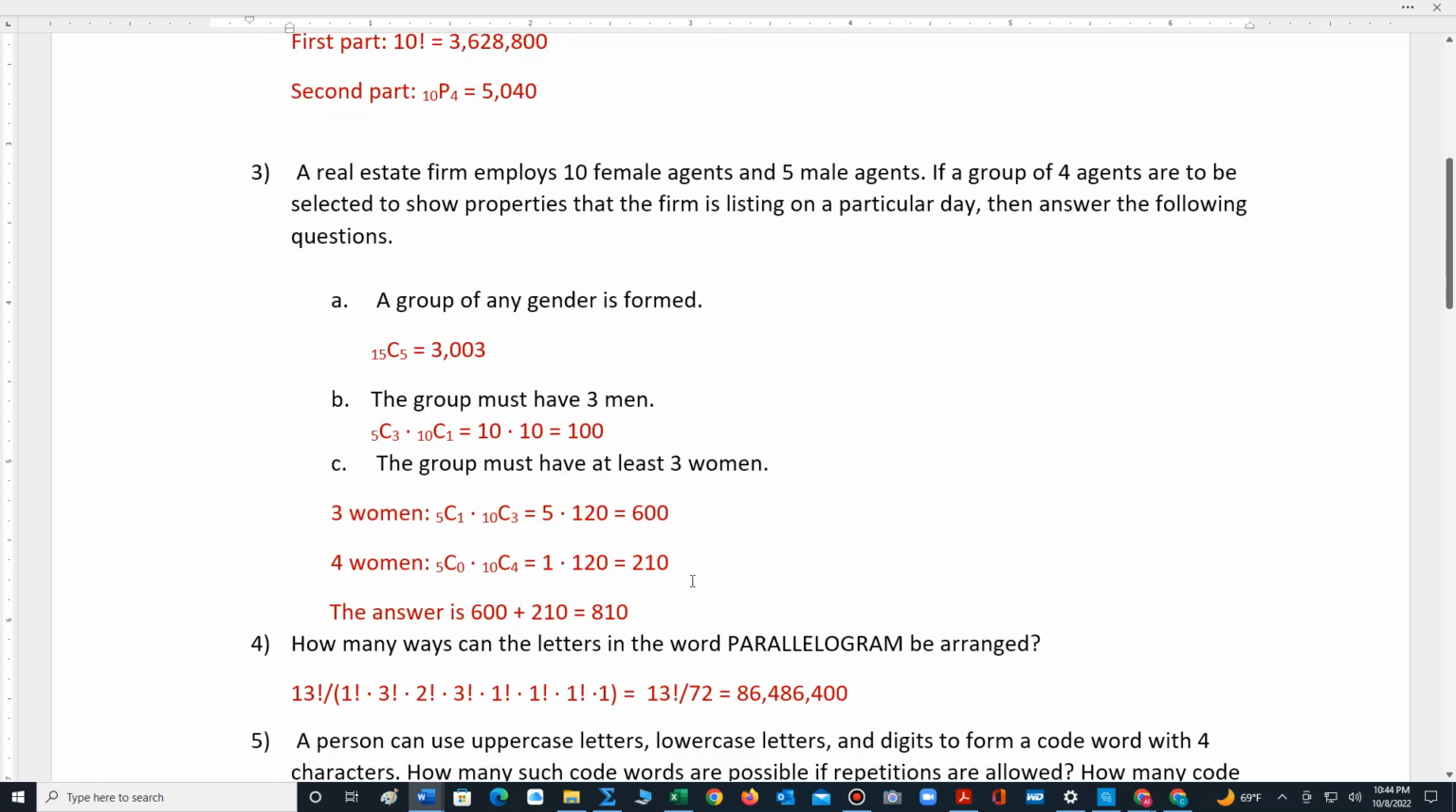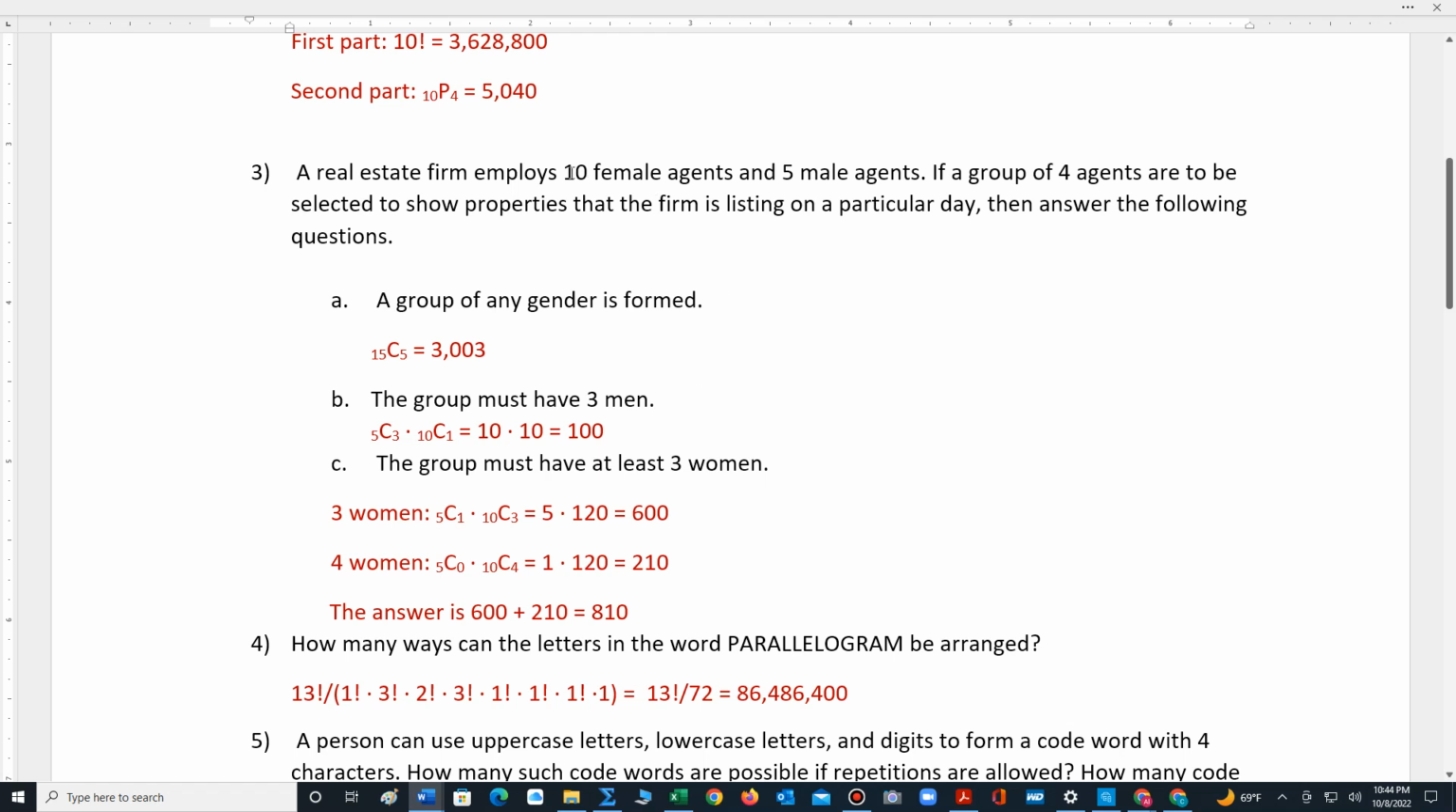In number 3, we have another type of problem here. It says a real estate firm employs 10 female agents and 5 male agents. If a group of 4 agents are to be selected to show properties that the firm is listing on a particular day, then answer the following questions. A group of any gender is formed.